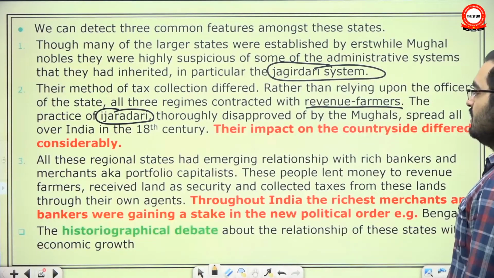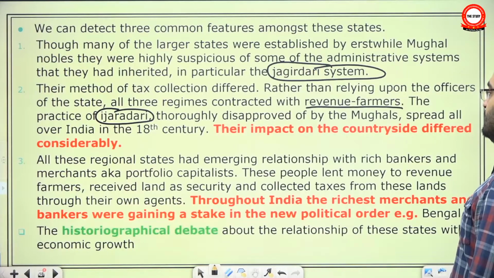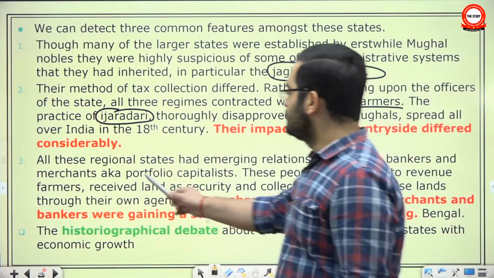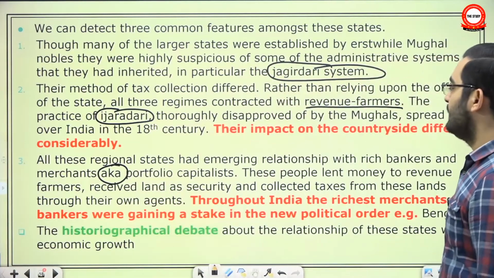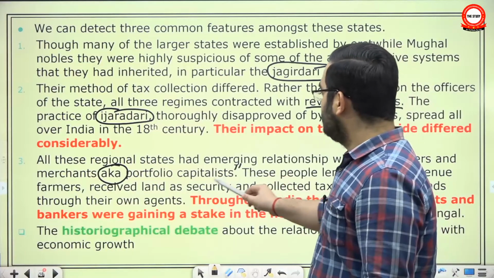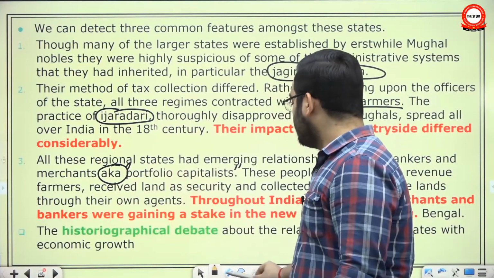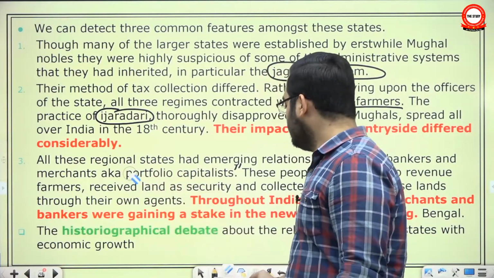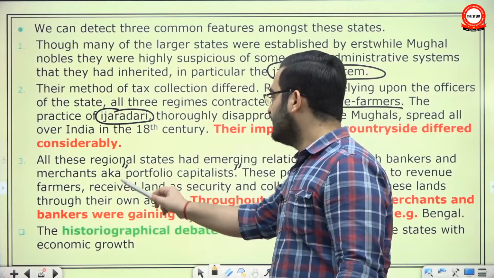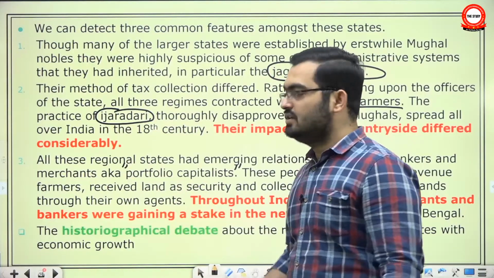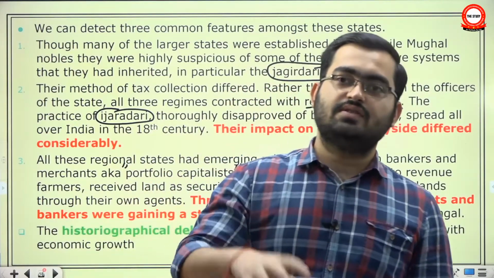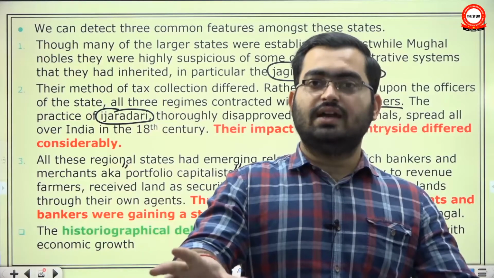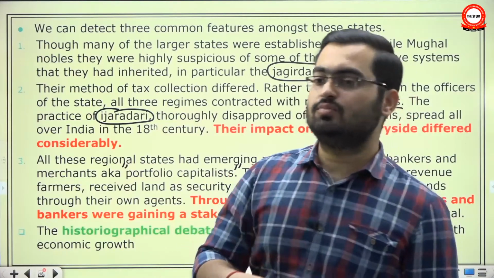All these regional states had an emerging relationship with rich bankers and merchants, also known as, it is not a word, it is a short form of also known as, portfolio capitalists. What they did was invest in all kinds of businesses. They not only controlled the provincial finances, but they invested in land, in trade, in import and export. Therefore, they had built a large portfolio, and so they would be called portfolio capitalists.